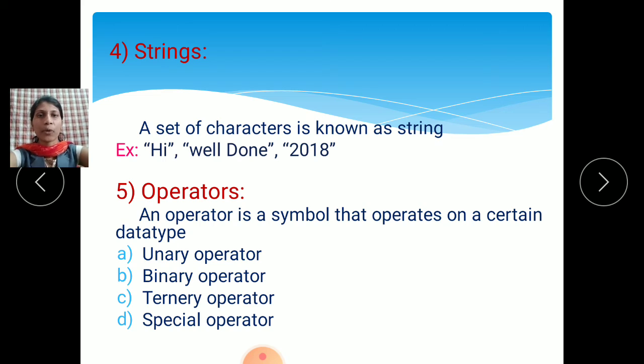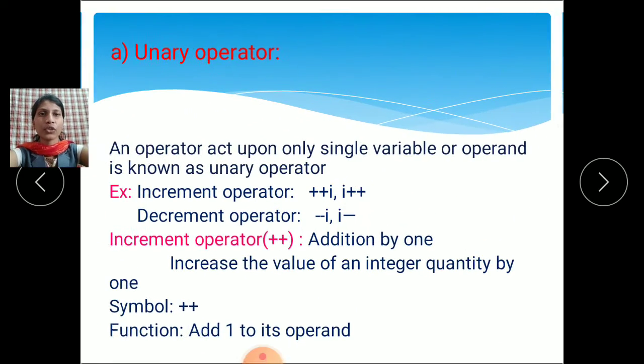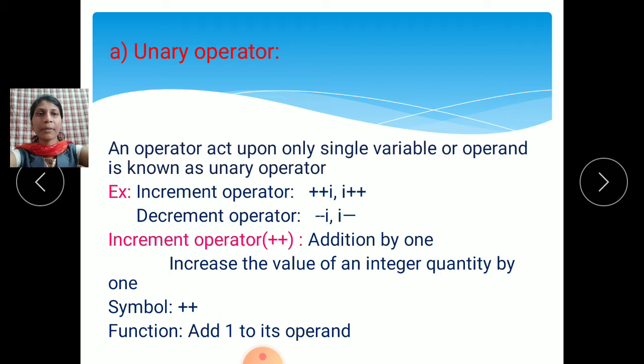We will discuss them one by one. First is the unary operator. What do you mean by a unary operator? This operator acts upon a single variable, so we call it a unary operator. An operator that acts upon only a single variable or operand is known as a unary operator. There are two types of unary operators: the increment operator and the decrement operator.